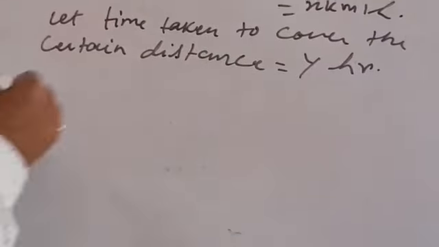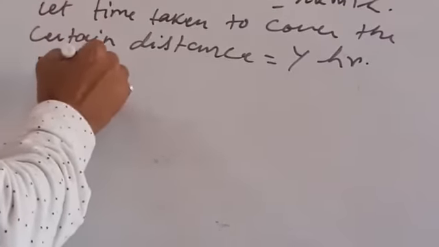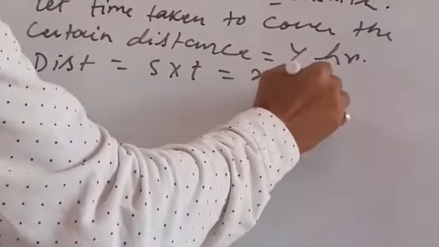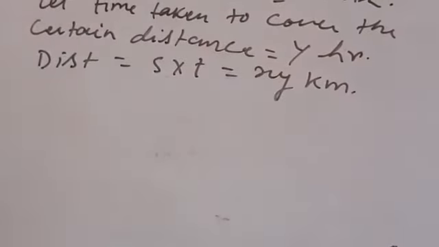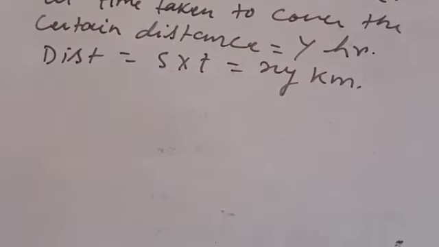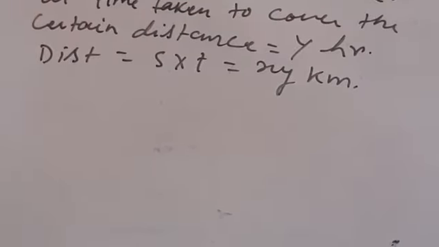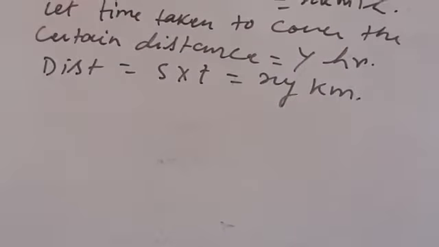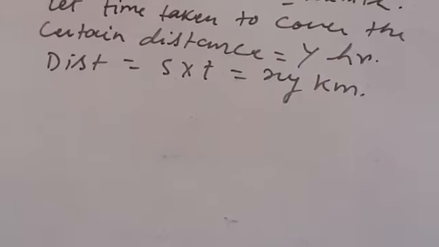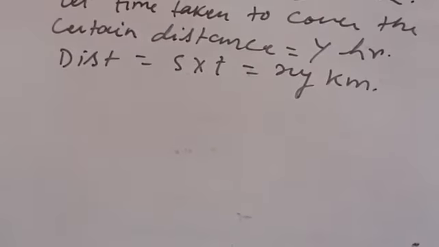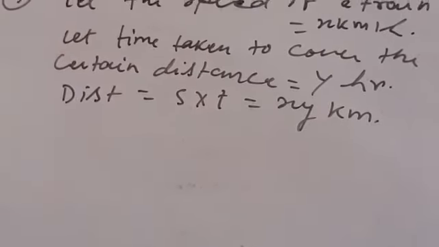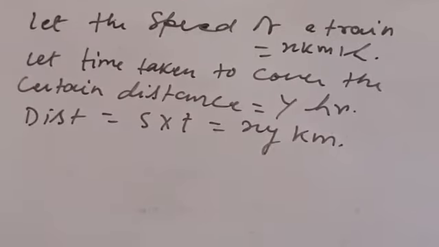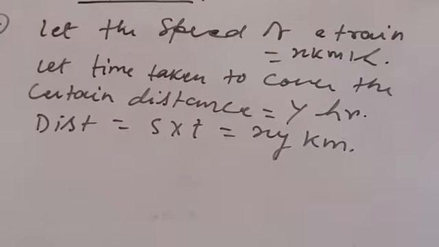So what would be the distance? As we know, distance is equal to speed into time. So distance would be xy kilometer. So this would start with the question. A train covered a certain distance at uniform speed. So speed is assumed x kilometer per hour, time is assumed y hours, and distance we can calculate by using the formula distance is equal to speed into time, which is xy kilometer.